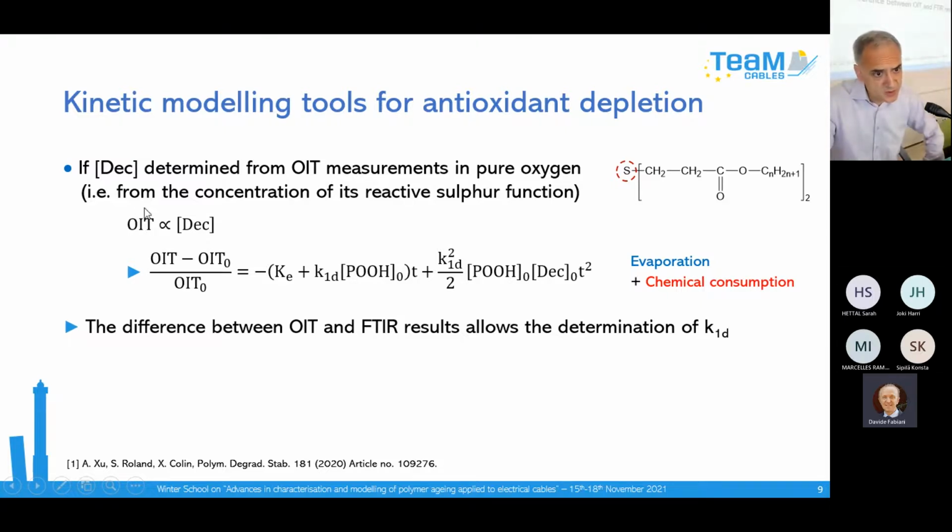You know that this oxidation induction time measurement, as shown by Claire, is proportional to the total concentration of the antioxidant. So you can directly replace it in the equation. You have the ratio of YT. And so in this case, you can determine the two rate constants. Knowing the first one by infrared, you deduce the second one.